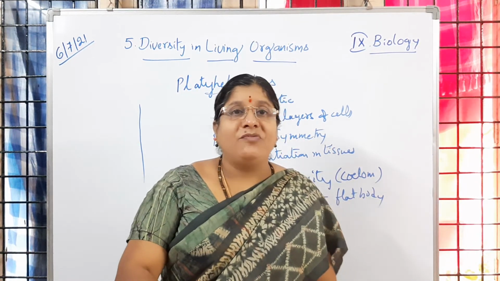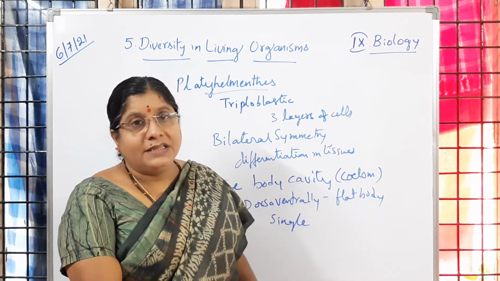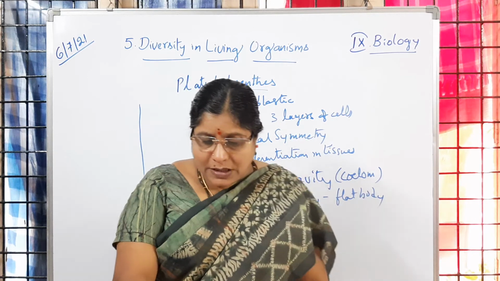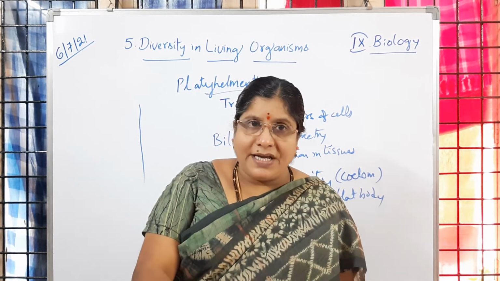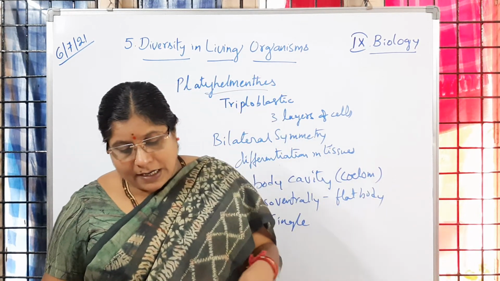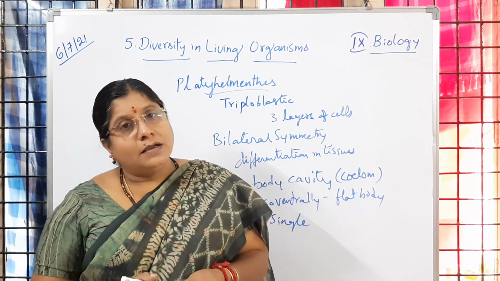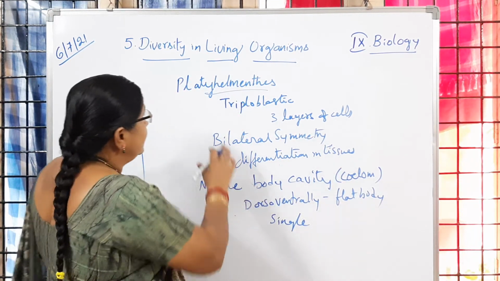It lives as a parasite in our body, in the intestine. Then liver flukes are also parasites in the human body, responsible for diseases. Others live in water. So that's about the Platyhelminthes.